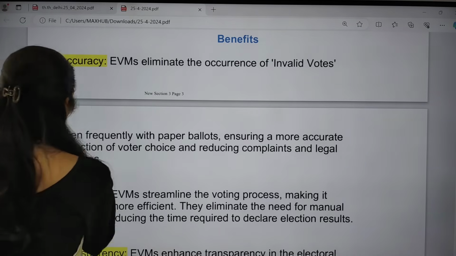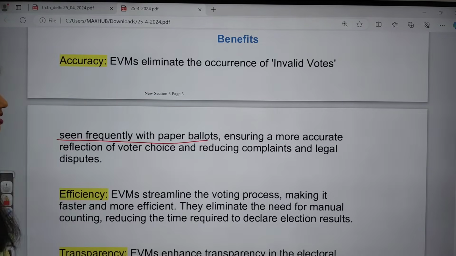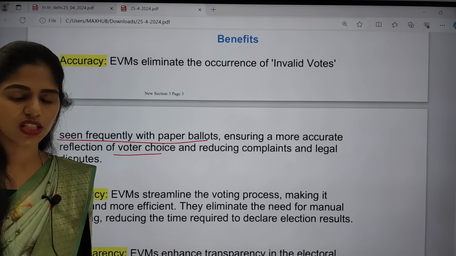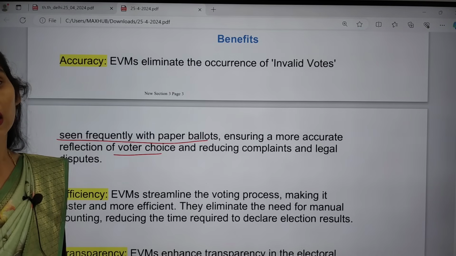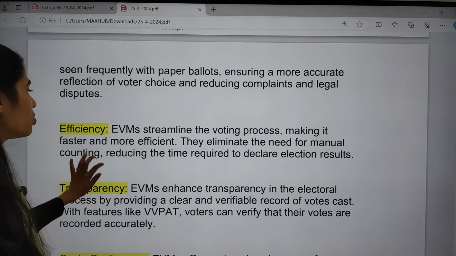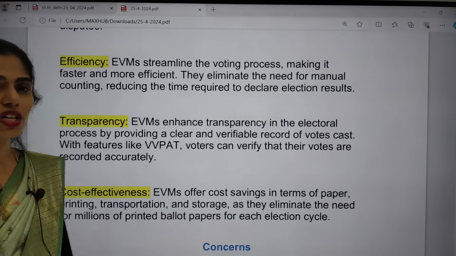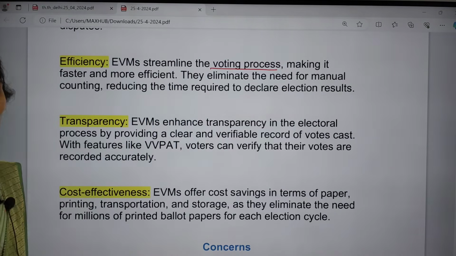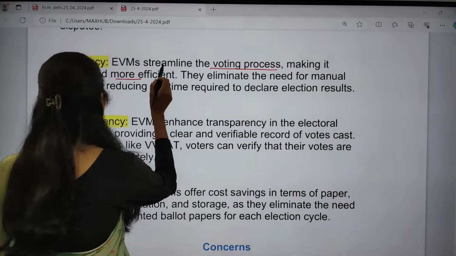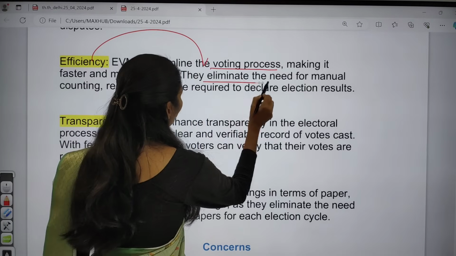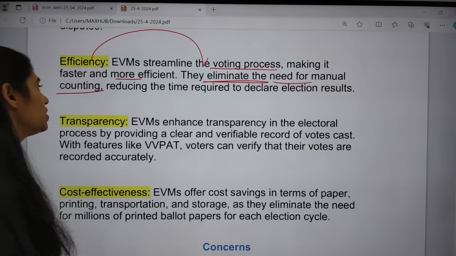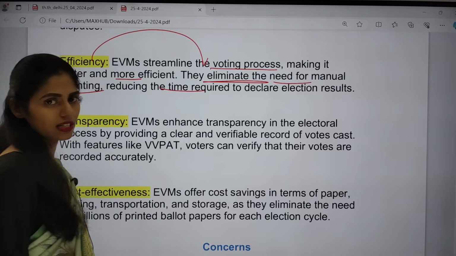Okay, so invalid votes are seen frequently in paper ballots, and to ensure a more accurate reflection of voter choice and reduce complaints and legal disputes, yes, it is very important to use EVMs. We can also increase efficiency, because EVMs streamline the voting process, making it faster and more efficient. This efficiency helps eliminate the need for manual counting, and that reduces the time required to declare election results.